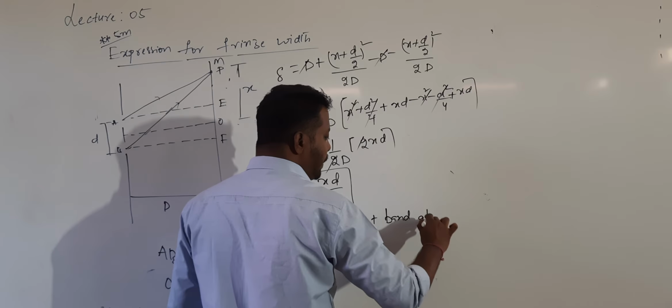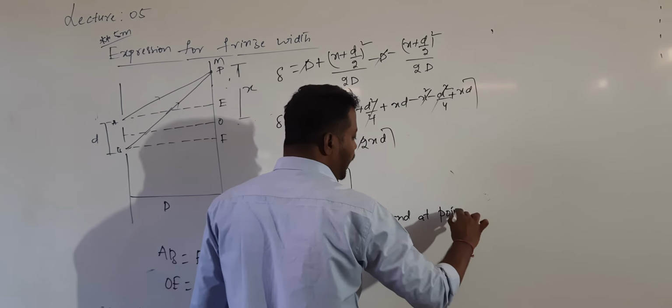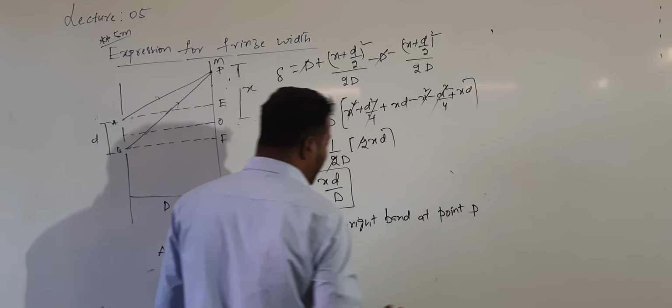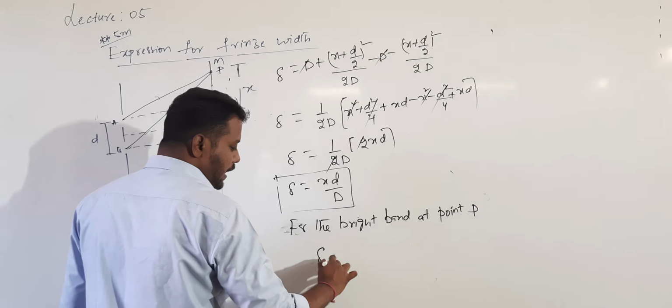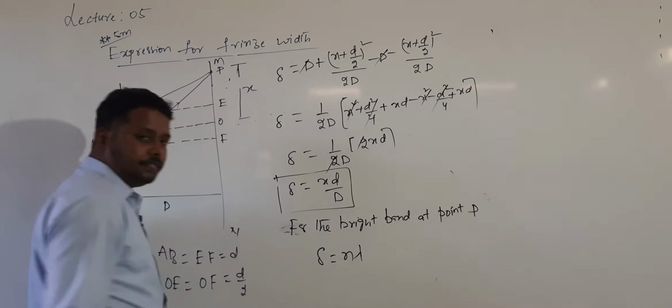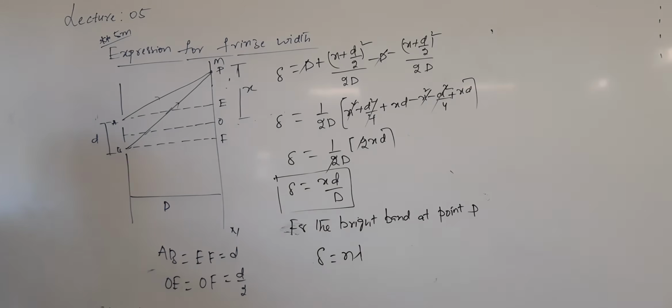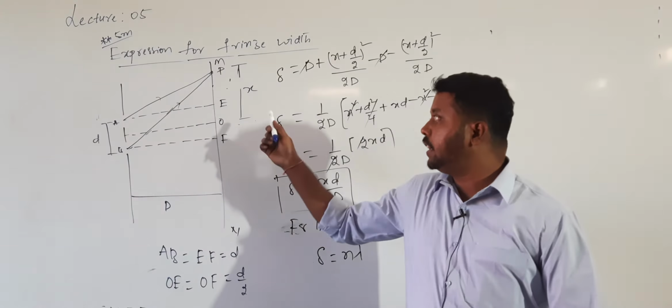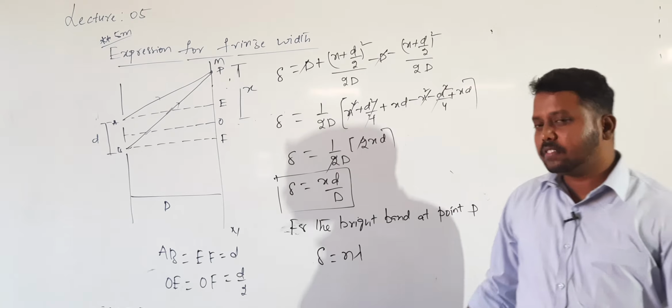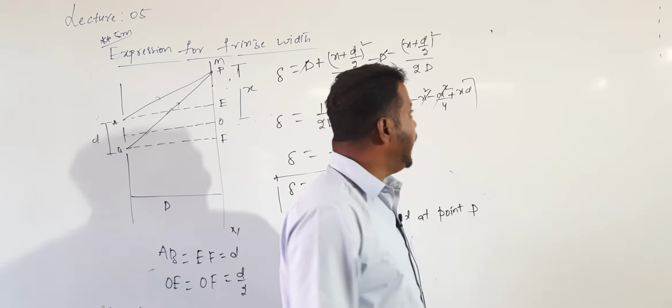So at point P, to have a bright band, the condition is the delta value should be equal to n lambda. That you know. When the light rays coming from A and B interfere constructively, I will get a bright band. So delta should be equal to n lambda.